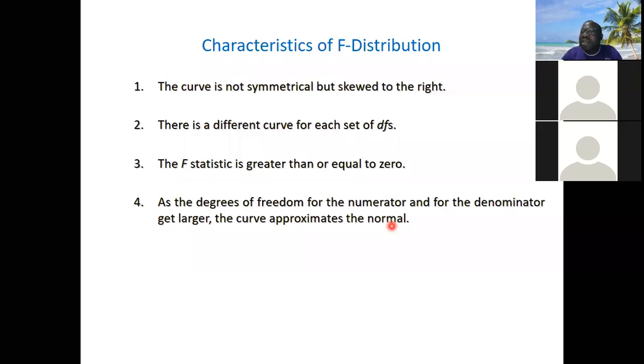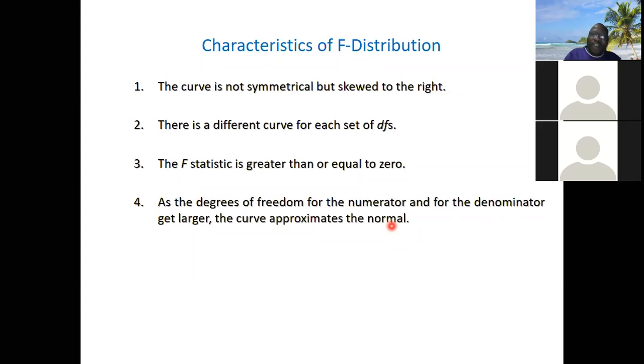Unlike the standard normal distribution, where there is only one. So the chi-square distribution is a family of distributions that depends on the degrees of freedom. The T distribution is a family of distributions that depends on the degrees of freedom. The F distribution is a family of distributions that depends on the degrees of freedom. Can you see all of them? All those, chi-square, T, F, as the sample size increases, as the degrees of freedom increase, they approximate, they look like the normal distribution. We're going to see something that makes the F distribution different from the chi-square and T distributions.